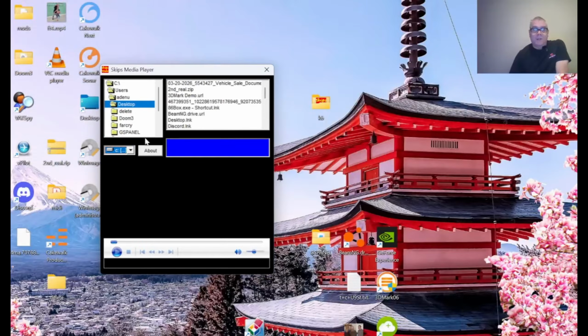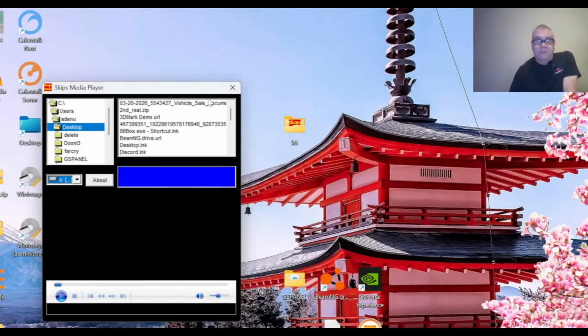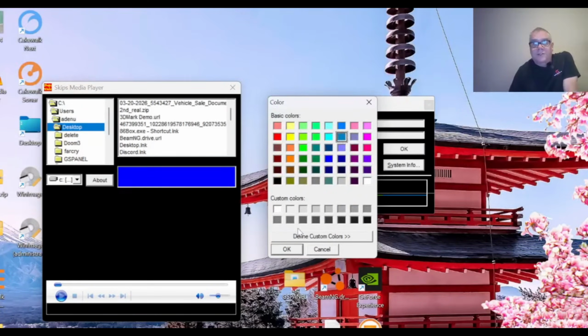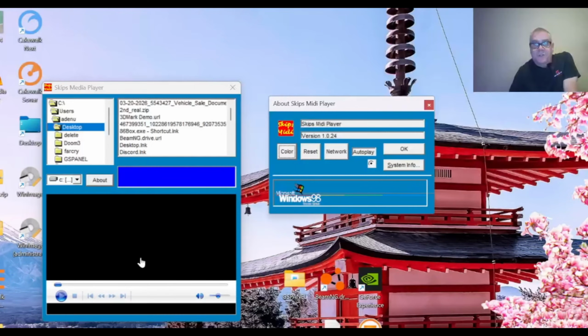Now, the original one picked the Windows color, and see, this is the original Windows 98 one, does not pick the Windows color. So you can go over to About, and then you can pick a color. I always like this color here. This is the color, it's default in Windows 98. I think it's a good look for Windows 98.